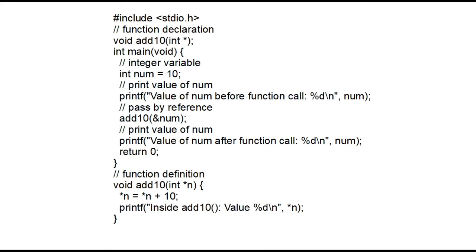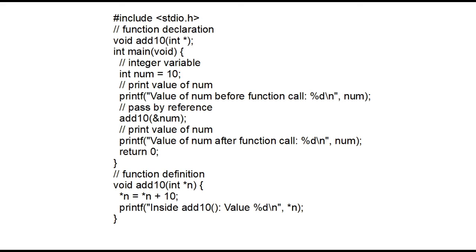Inside the argten function, we are adding 10 using the following code, that is *n = *n + 10, where *n means the value at the address stored in the pointer variable n. So the address stored inside the pointer variable n is 1000, which points at the variable num. So *n gives us 10, that is the value of num. Since we are updating the value at location 1000 from inside the argten function, when we return from the function call, we get the updated value of the num variable.